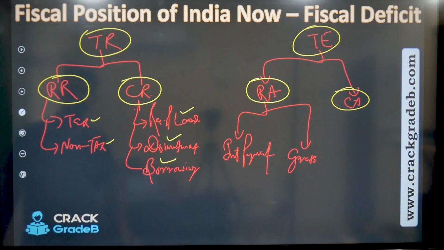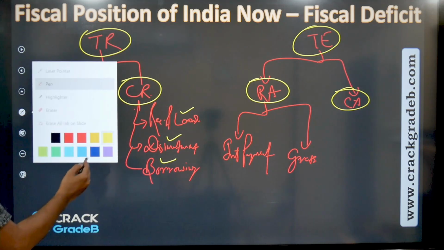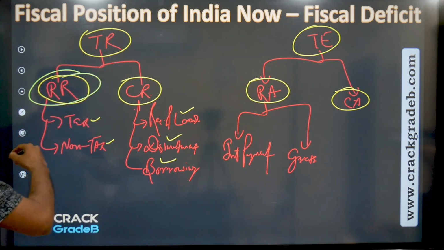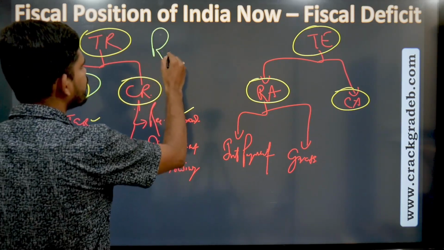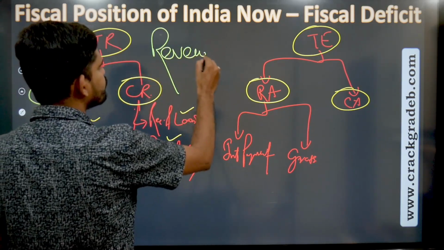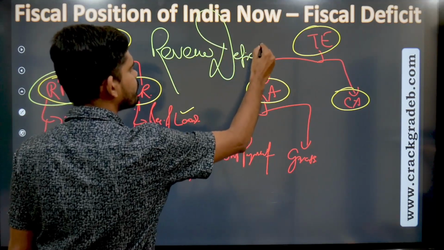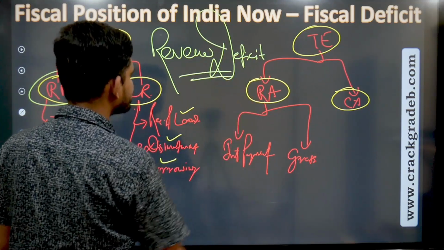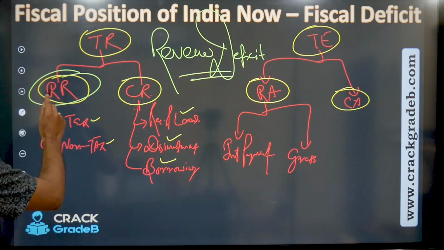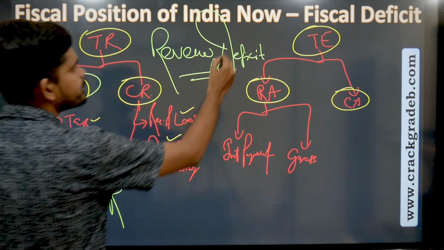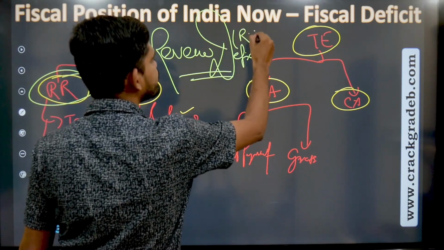What is revenue deficit? Now see, what will come under revenue deficit? Revenue receipt, right? So let me write it here, revenue deficit, RD.